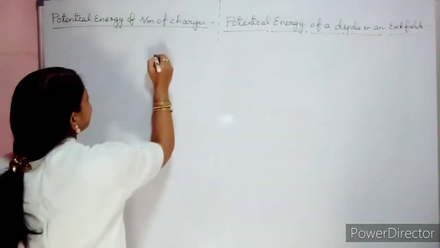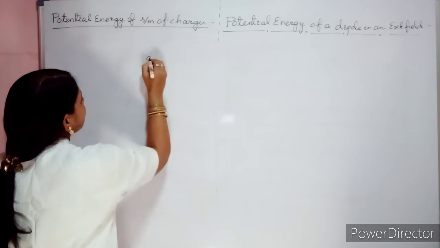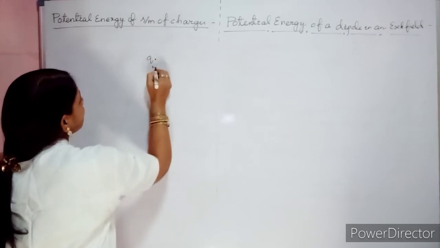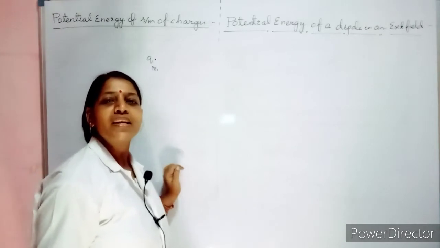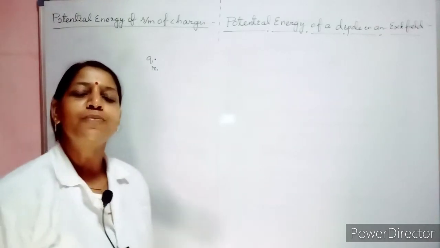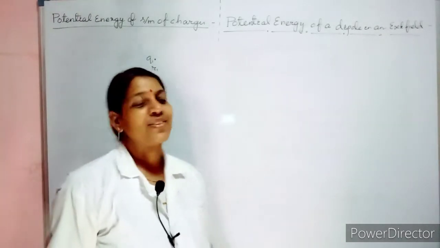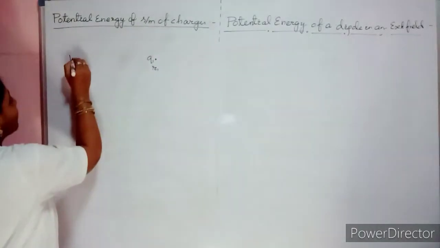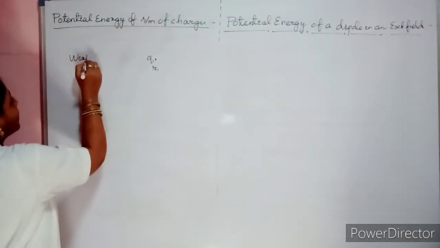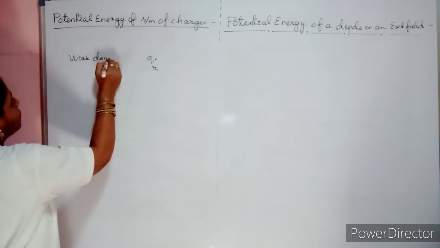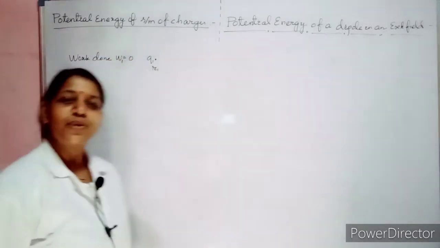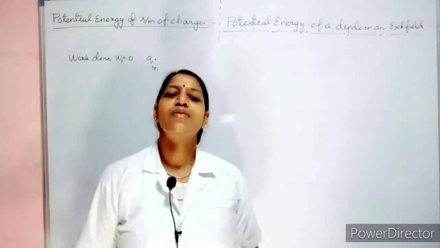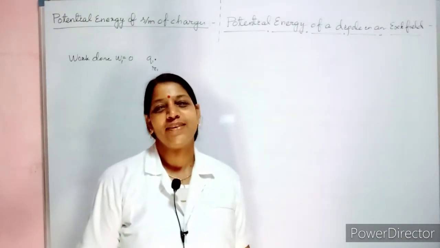So let us see. For example, initially you are bringing your charge q1 whose position vector is r1. So when you are bringing your charge q1 to the position vector r1, what is the work done? The work done due to q1, let it be W1, will be 0. Why? Because there is no influence of any external field.